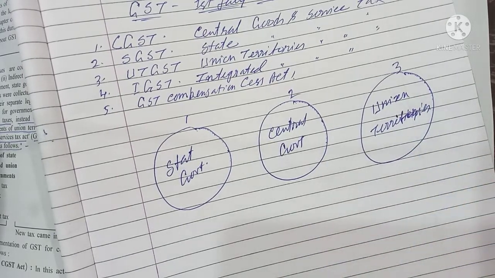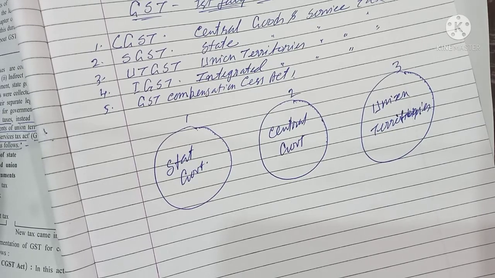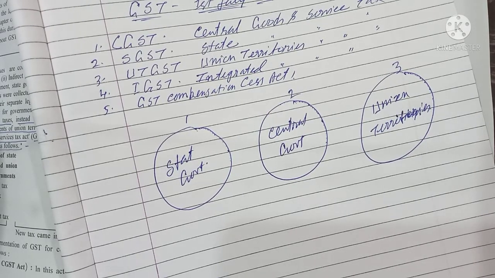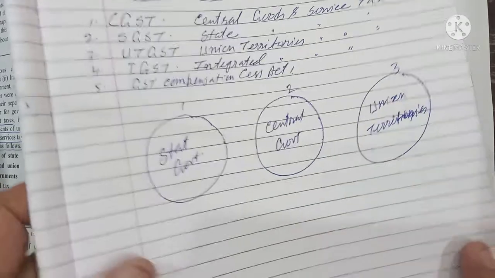Now you see, out of these taxes, how they will be collected, you will come to know from the first steps.